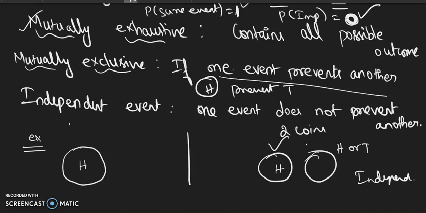Whereas mutually exclusive means I'm tossing one coin. If I get a head, it prevents tail. So this is the difference between mutually exclusive and independent event. Again I repeat, independent event means one event does not prevent the other. For example, if I get head or tail in the first coin, if I toss two coins, it's not going to affect the second one.